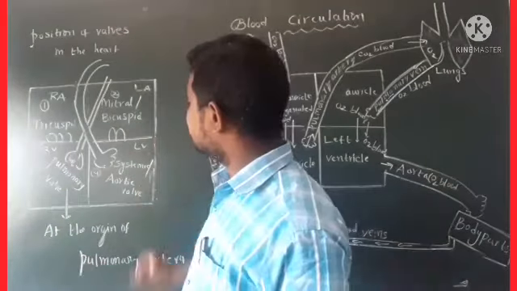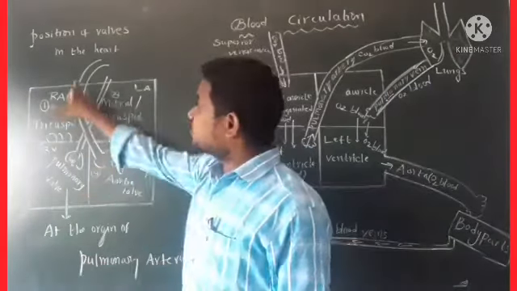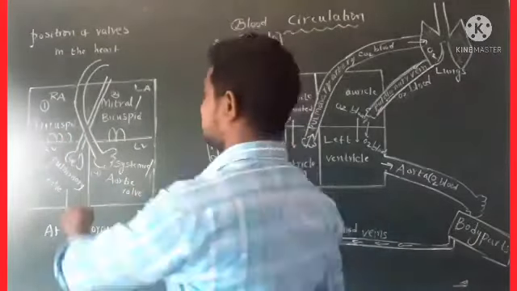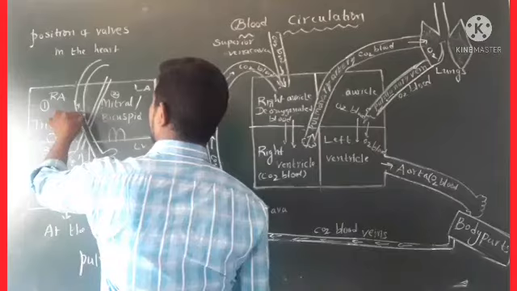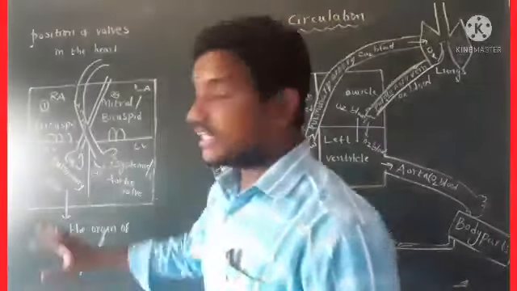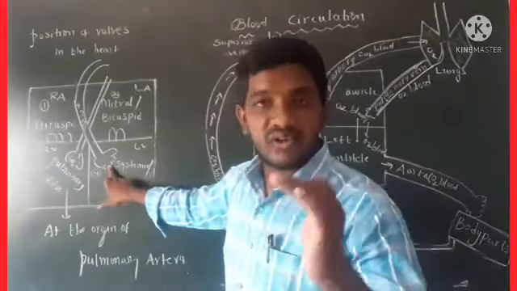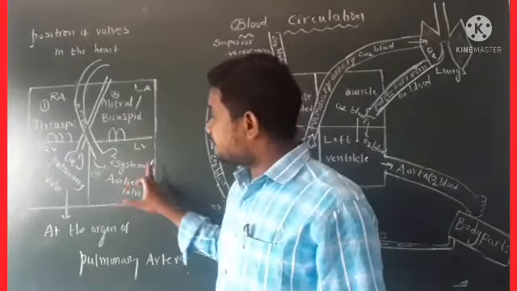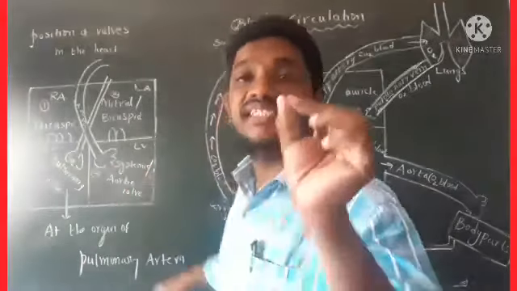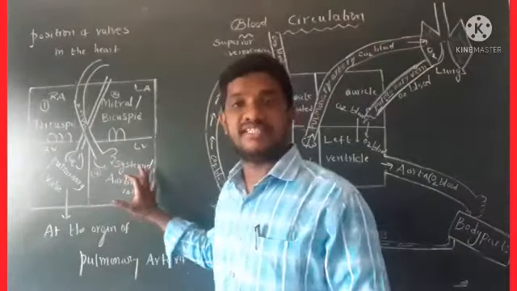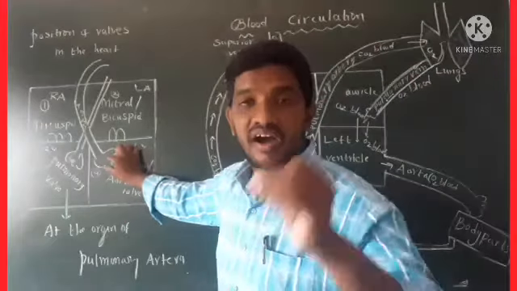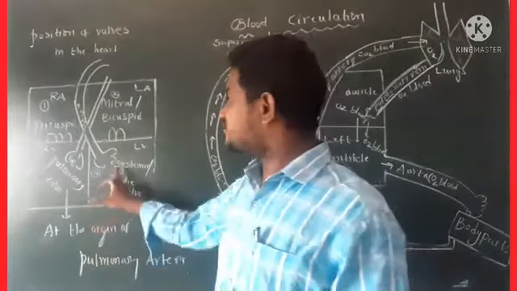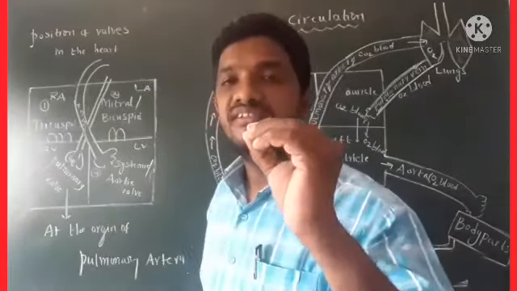Coming to fourth one. This is aorta or systemic artery. Aorta. See, this is aorta. At the site of aorta or systemic artery, there is aortic valve or systemic valve. Where is it present? At the site of aorta, at the origin of aorta. One valve is present, that is systemic valve or aortic valve.